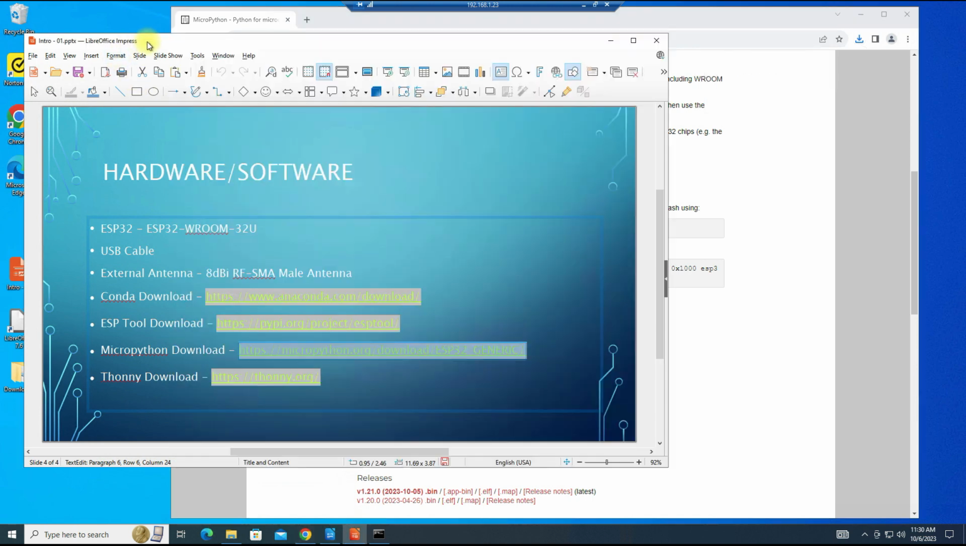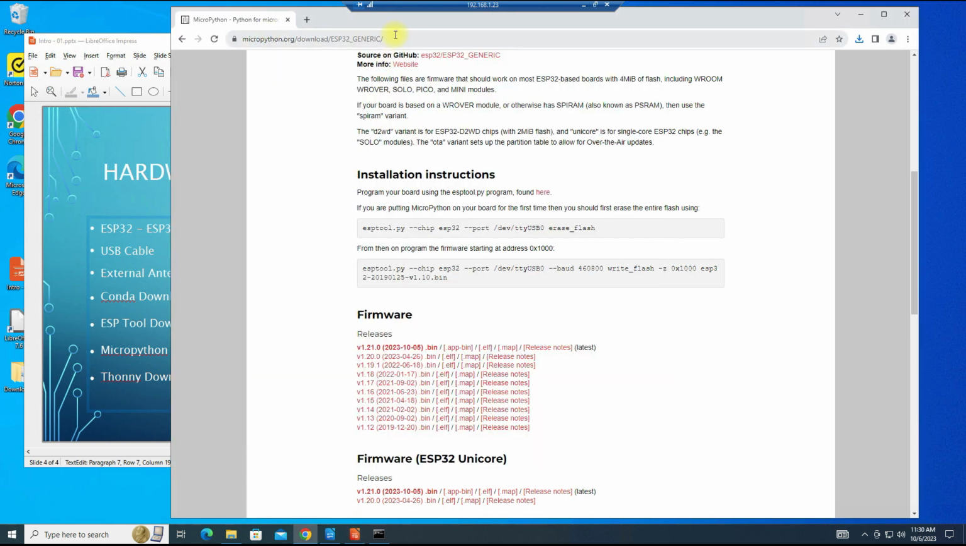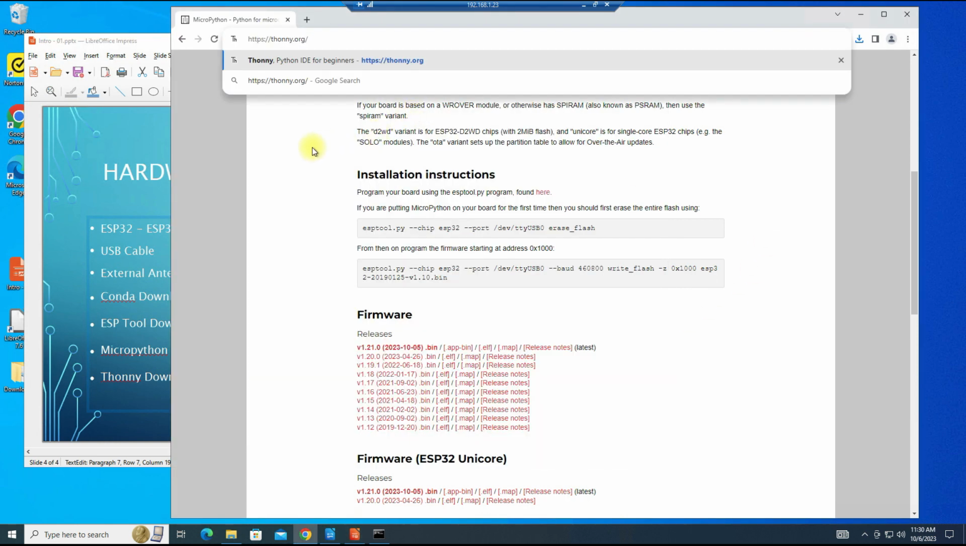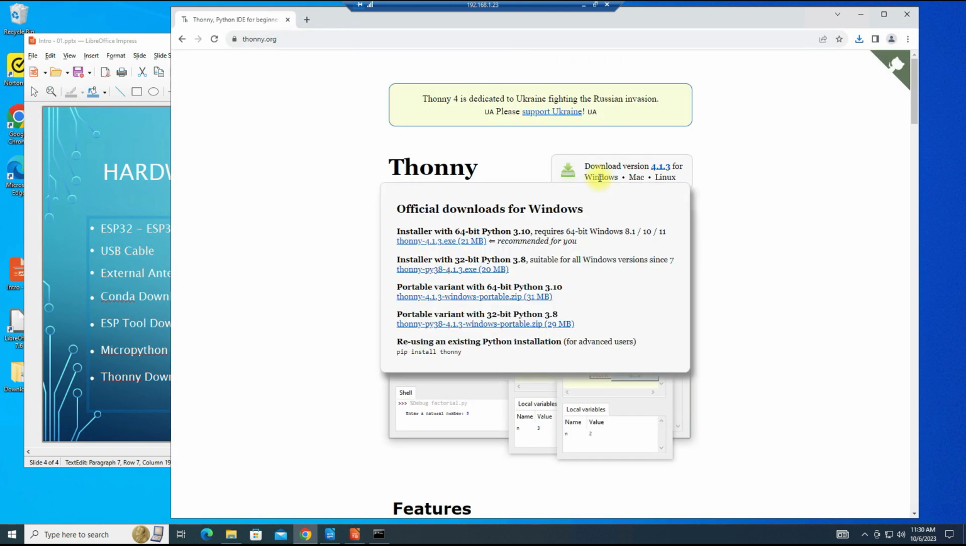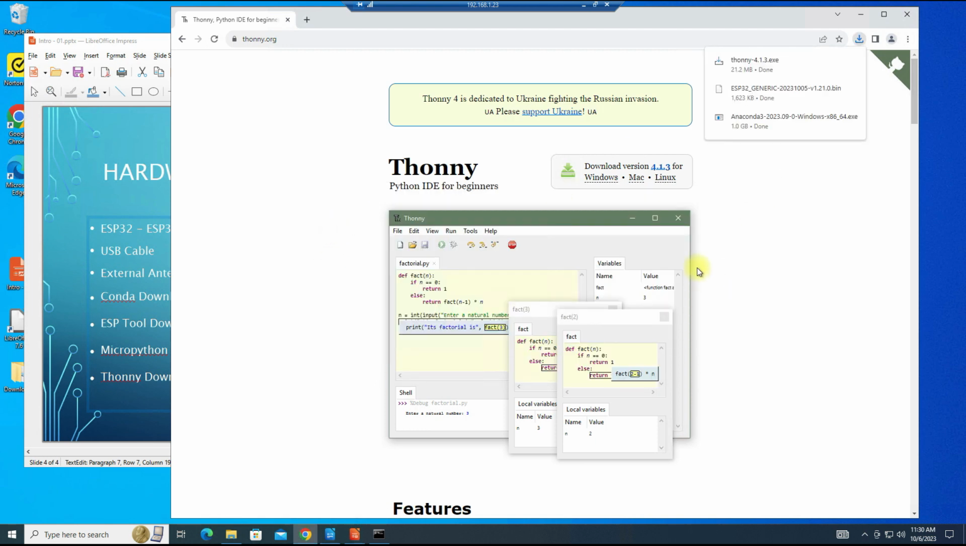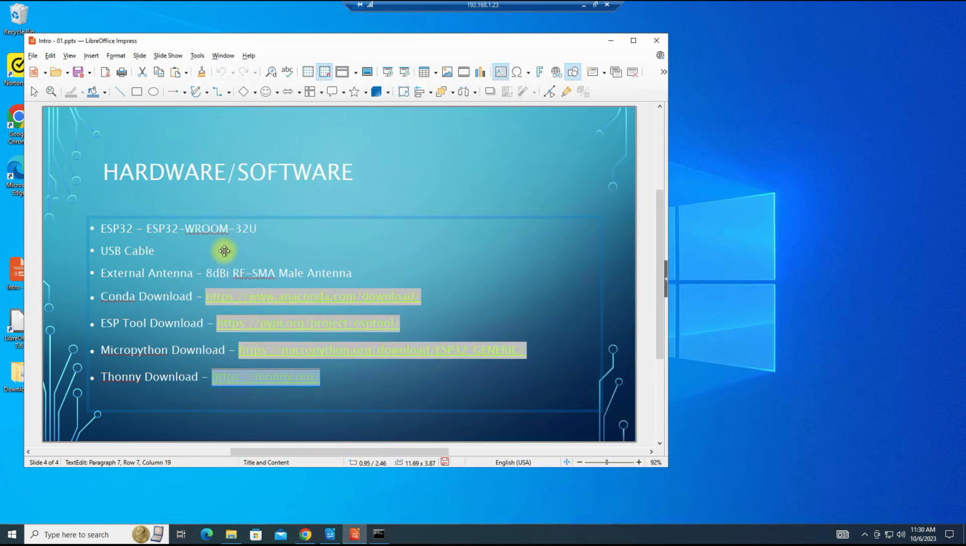It's complete. Next will be Thonny. And we will download the current Windows version of that, which will be this first one here, installer with 64-bit Python 3.10. And we're done. So we'll minimize this.